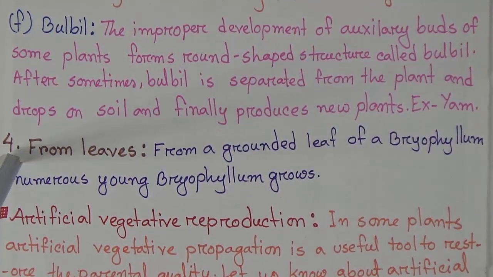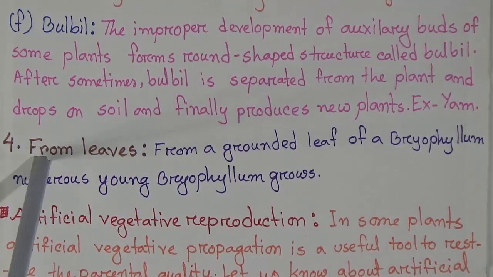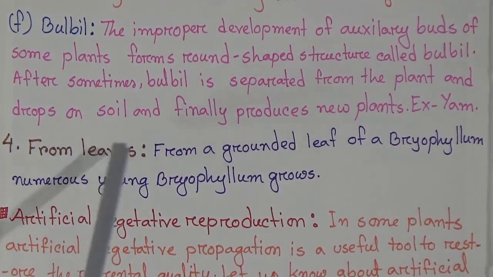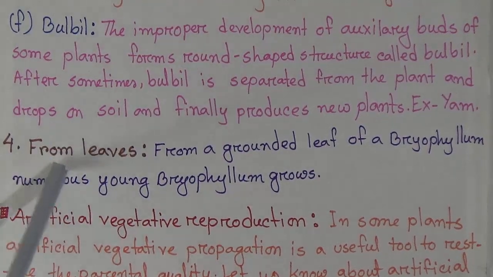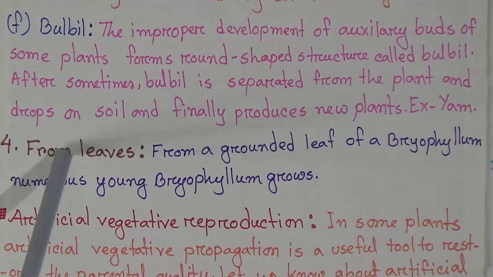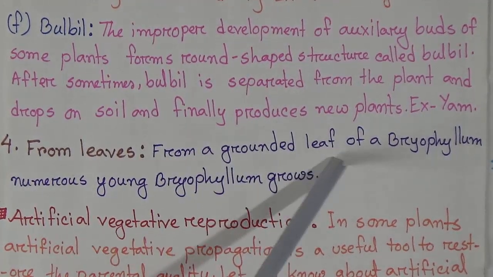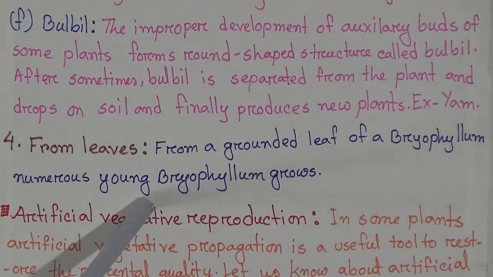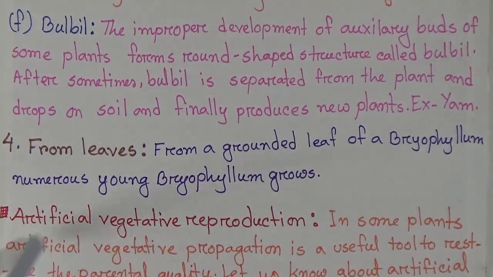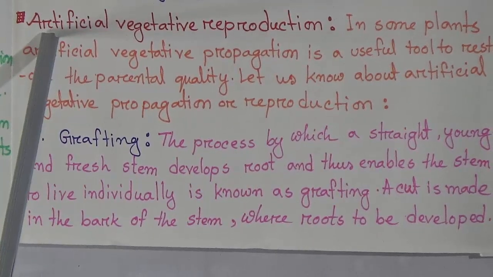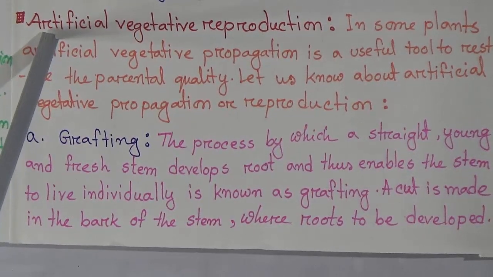Go to our next vegetative reproductive organ, that is leaves. We already read about this type of leaves. This we get in Bryophyllum. Now we will read it again. From a grounded leaf of Bryophyllum, numerous young Bryophyllum grow.